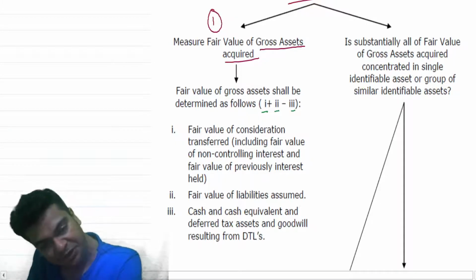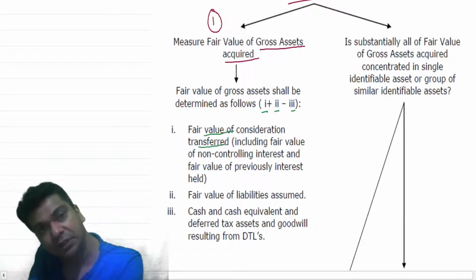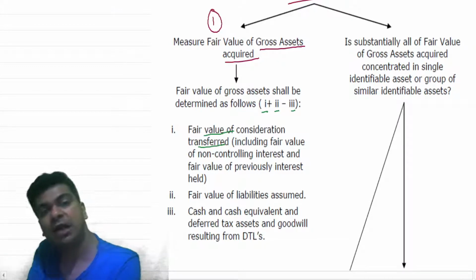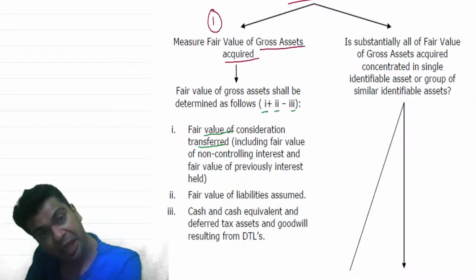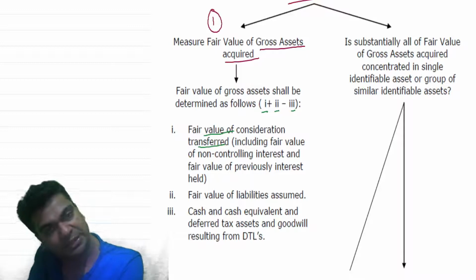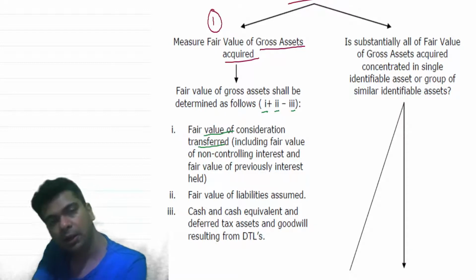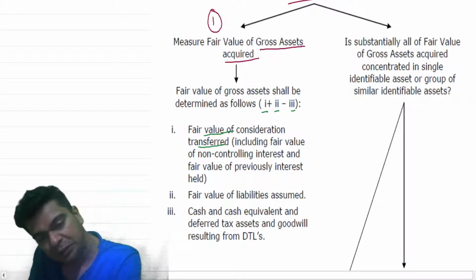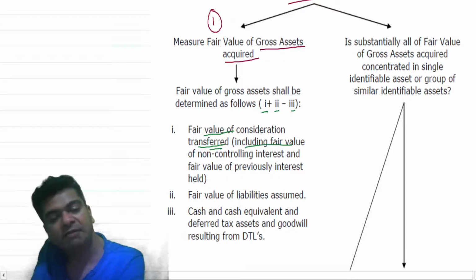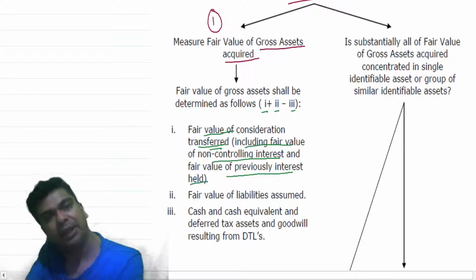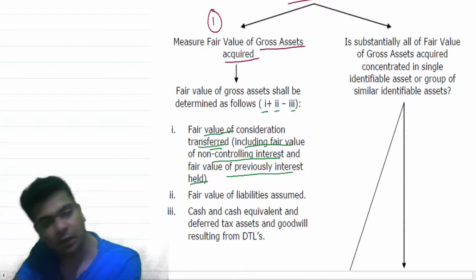So we will start with the fair value of consideration transferred. This fair value of the consideration transferred will include the fair value of the non-controlling interest. And in case you are going for step acquisition, whatever is the investment that you had acquired earlier, find out what is its latest fair value. So, fair value of the consideration transferred, including the fair value of the non-controlling interest and fair value of previously held interest.